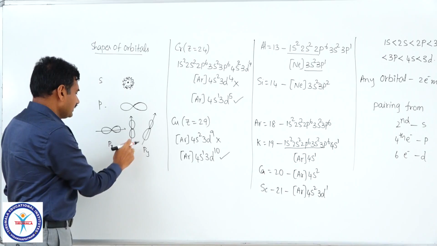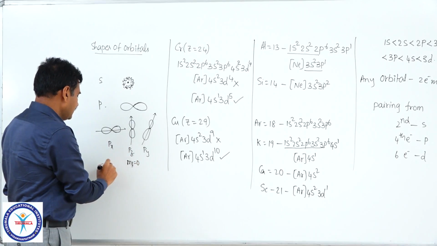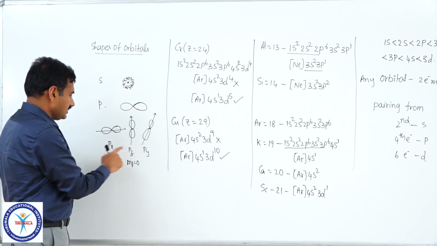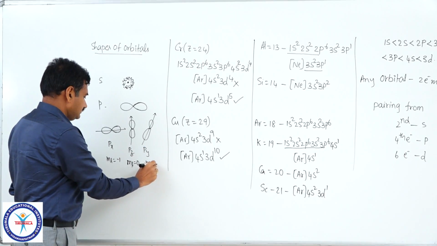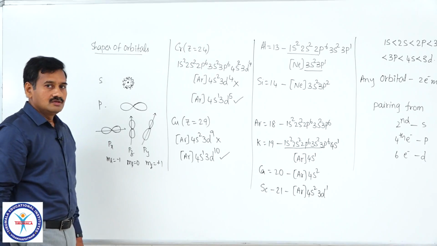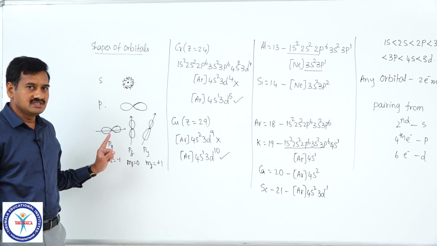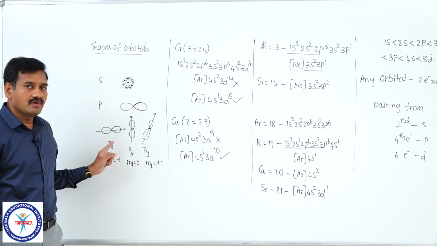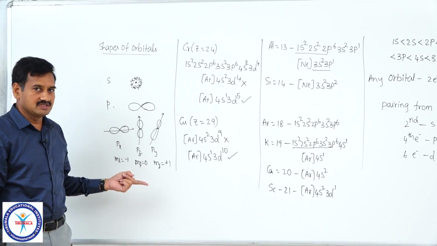For this Pz orbital, magnetic quantum number was given as 0. Here magnetic quantum number value may be equal to -1 or +1. If -1 is given for Px orbital, +1 must be given for Py orbital. That is why, in the significance of quantum numbers, it is given that the magnetic quantum number mainly signifies the orientation of orbital in space.